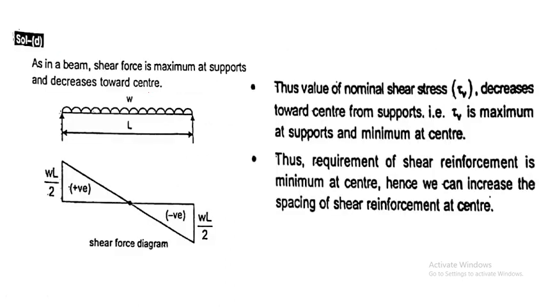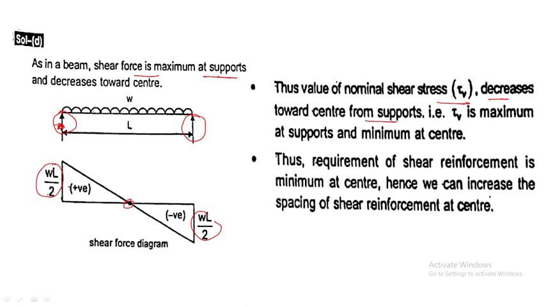Spacing of beams, we can say, as in the beam the shear force is maximum at supports. See, at the support WL by 2 is the maximum shear force. So we have two supports, and in these supports we have maximum shear force. The value of nominal shear stress tau decreases towards the center of the supports.